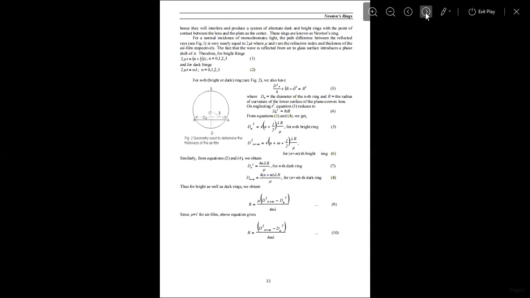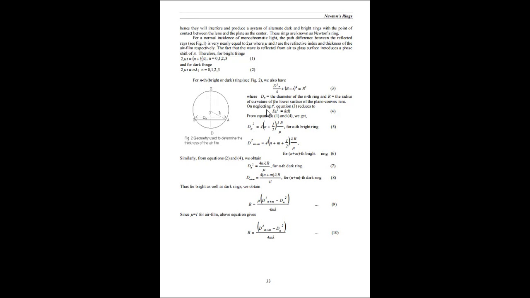So this is the theory for establishing Newton's ring. For the bright fringes, you must know, 2 mu t equals (n plus half) lambda, and the dark fringes for this. So for both interference, this is due to constructive interference, and this for destructive interference. So for the nth bright or dark, we also have d_n square by 4 plus or minus t whole square by r, from this geometry used to determine the thickness of the air film.